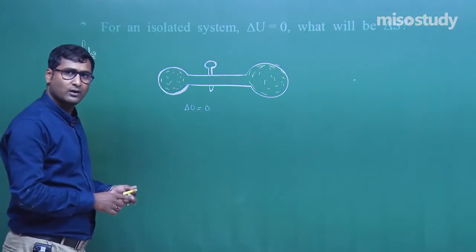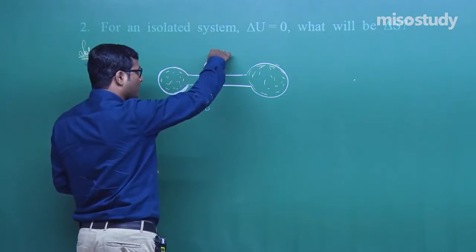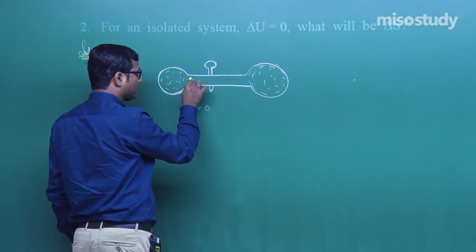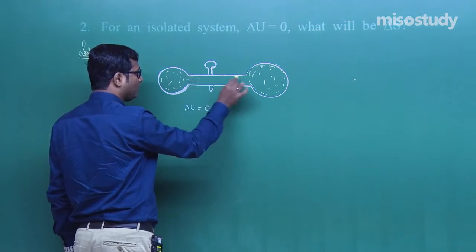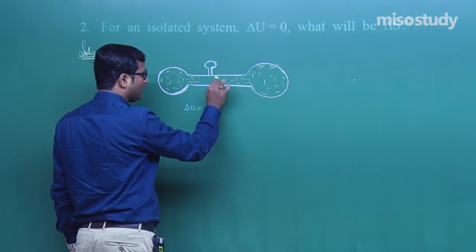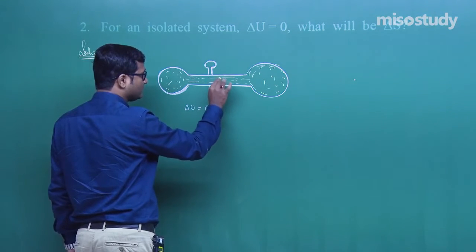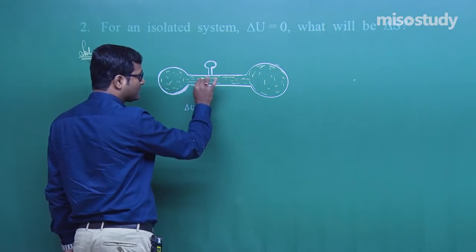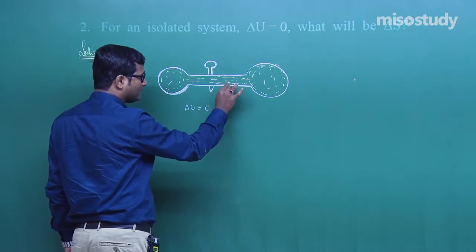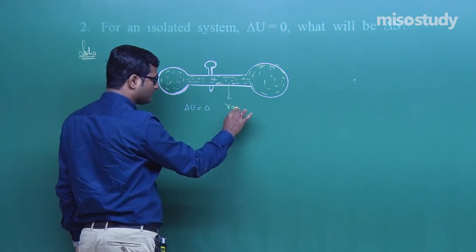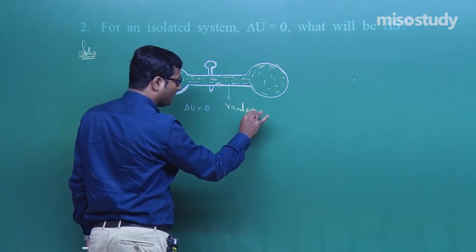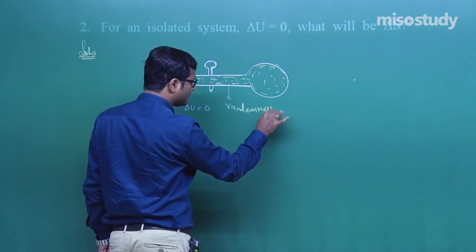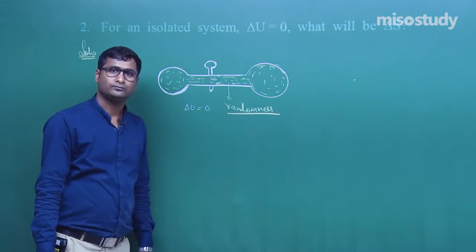When this stopcock is opened, what will happen? The gases will start to flow and intermix with each other. Intermixing means the randomness increases here. If randomness increases, then what do we know?